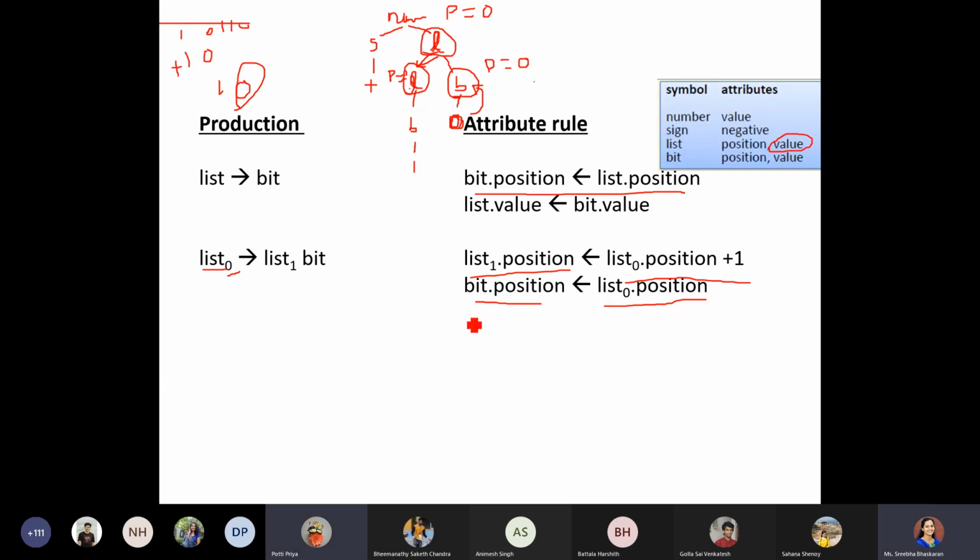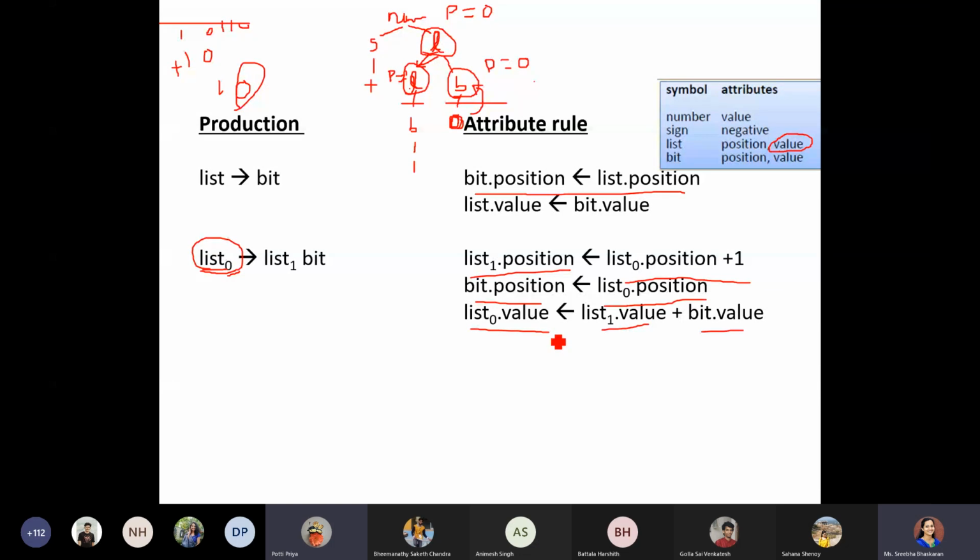Yes. So for that purpose, what we are doing is we are adding list 1 value with bit 1 value, and it has been given to the root node. So root node means which would be nothing but list 0. So list 1 dot value plus bit dot value will be added, and that content will be assigned to your root node. So root node is represented with respect to list 0 dot value. Okay. Hope somewhat understood.